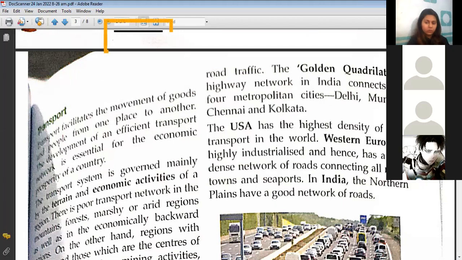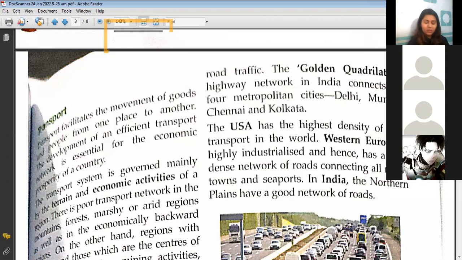What do you mean by metropolitan cities? Ma'am, the big cities. Ma'am, highly populated cities. Yeah, the big and developed cities are known as metropolitan cities. So is Bareilly a metropolitan city? No, ma'am. But yes, is Mumbai a metropolitan city? Yes, ma'am. Delhi, Kolkata. Yes. Okay. So the USA has the highest density of road transport in the world.